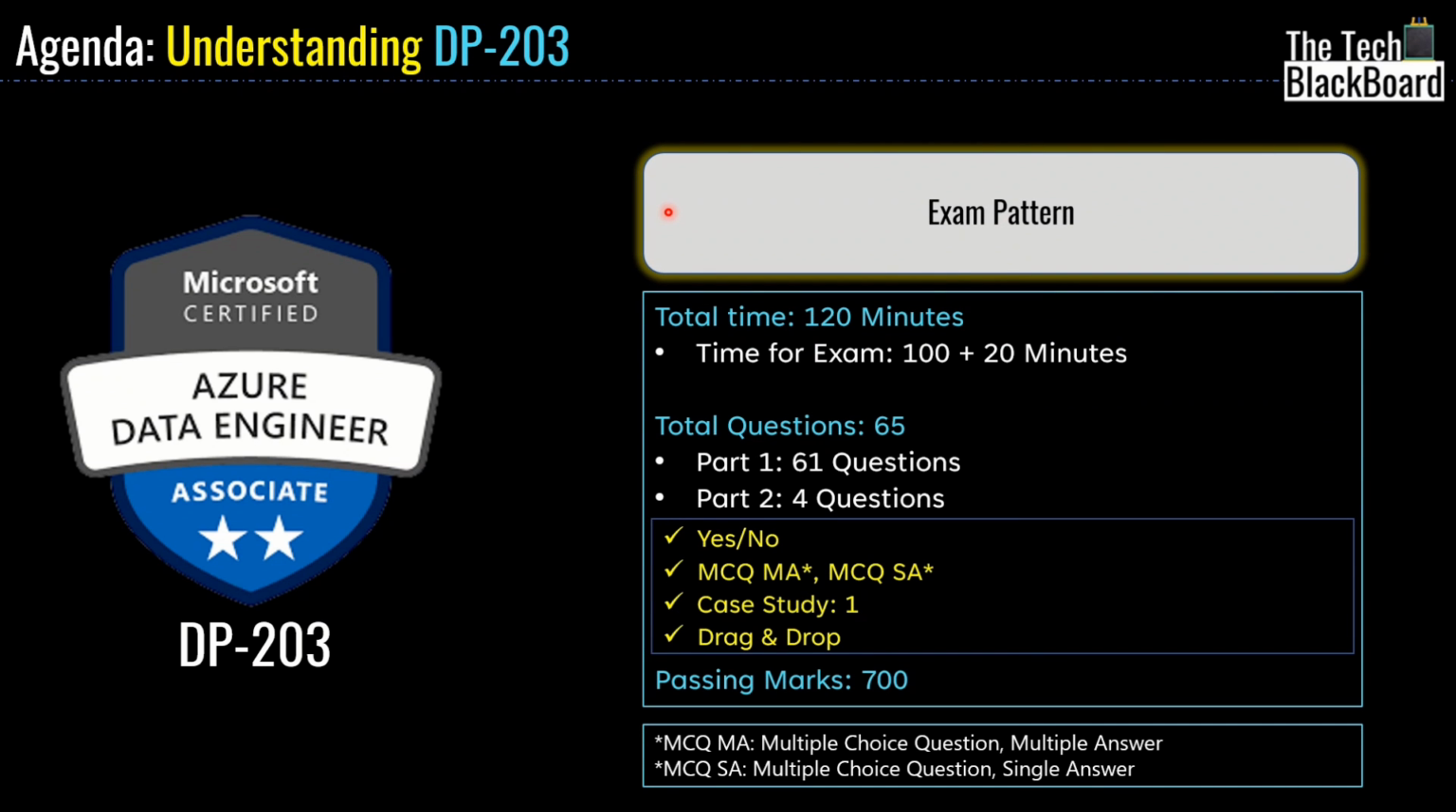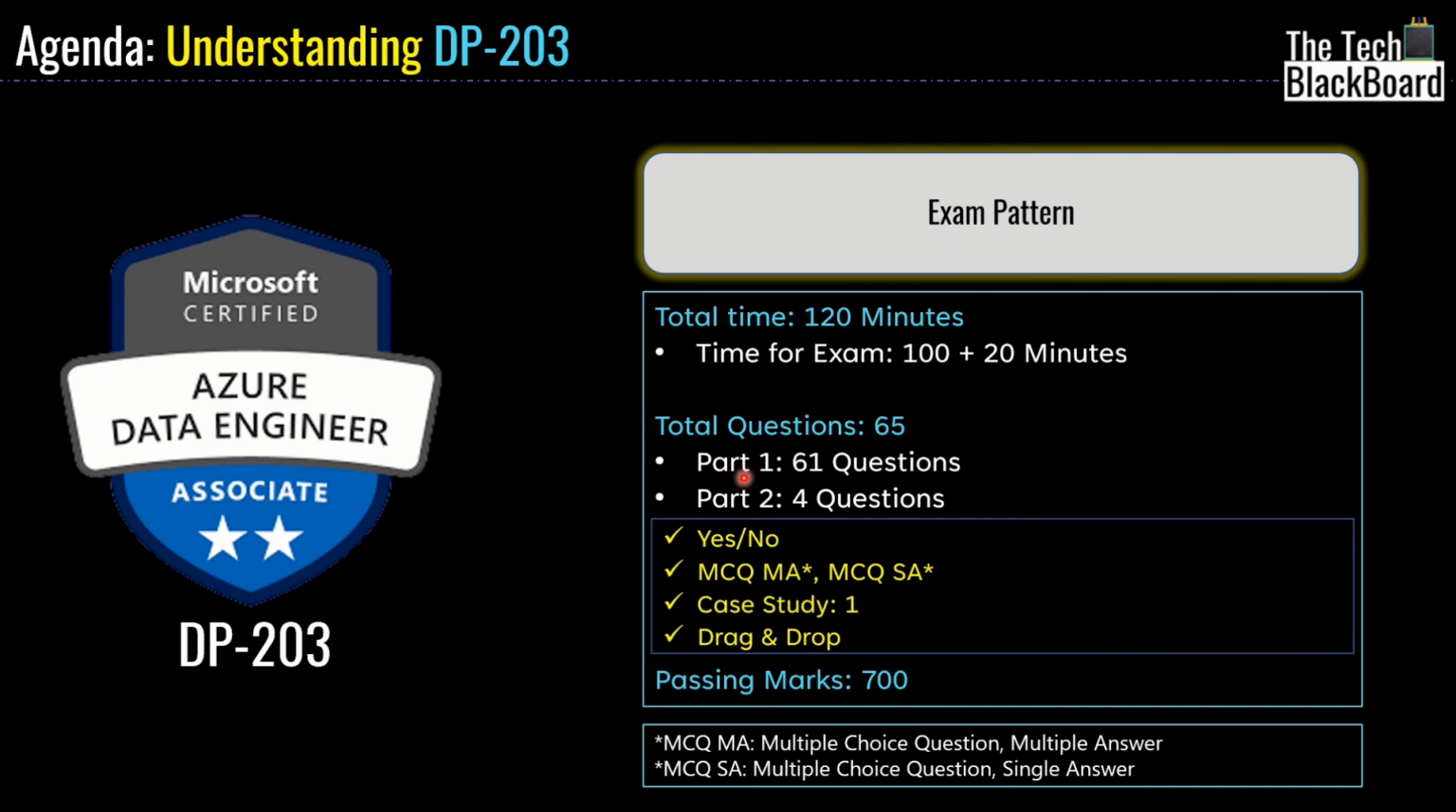Talking about exam pattern, a total of 120 minutes are given for the real exam. Out of that, 100 minutes is for the actual exam and 20 minutes you can use for reading instructions, terms and conditions, or maybe filling out some survey that Microsoft may ask you. It's important that you understand in the 100 minutes reserved for the actual exam, you have to attempt approximately 65 questions, and the questions are divided in 2 parts.